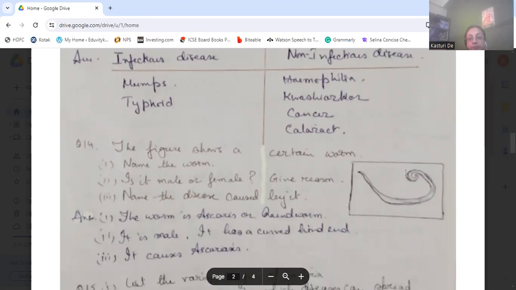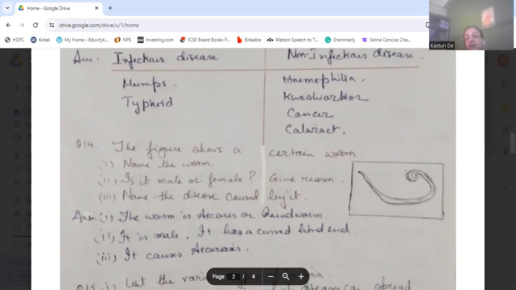Now the figure. See the figure, it is a worm. We need to name the worm, say whether it is a male or a female and why, and name the disease caused by it. The worm is Ascaris or roundworm. It is a male. Why is it a male?